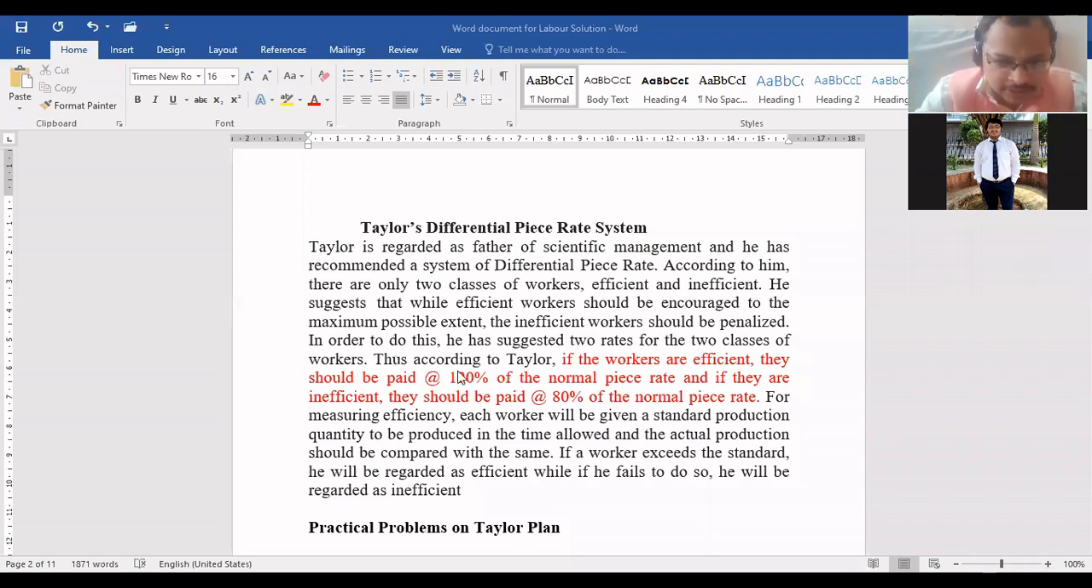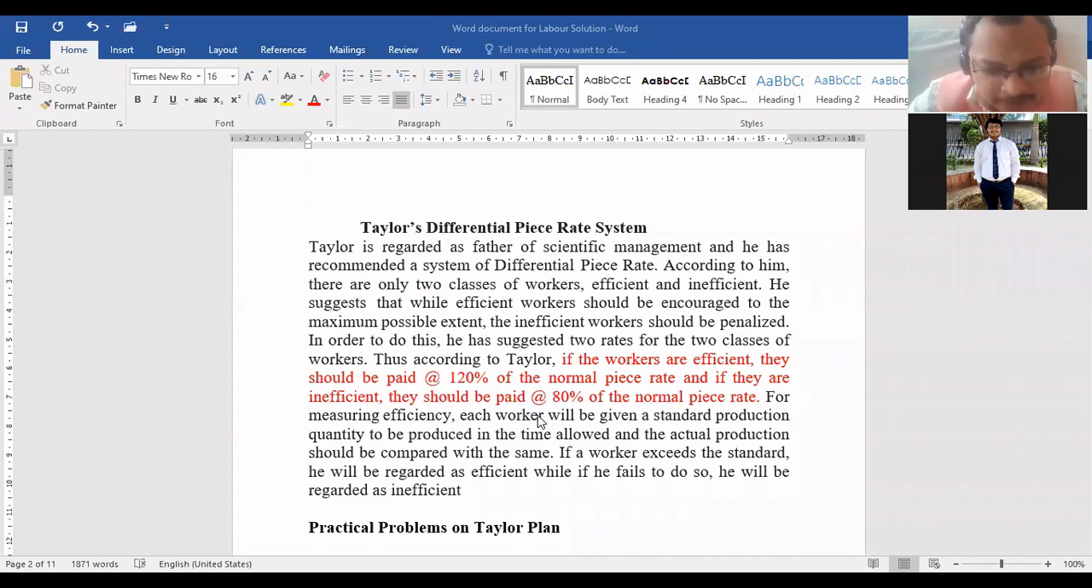Okay, so see here what his formula says. He says those who are efficient workers, those who are able to achieve the target, we pay them 120% of the normal wages. That means whatever wages they deserve, we will give them 20% extra. But those workers who are not achieving the target, for them we cut 20% wages.